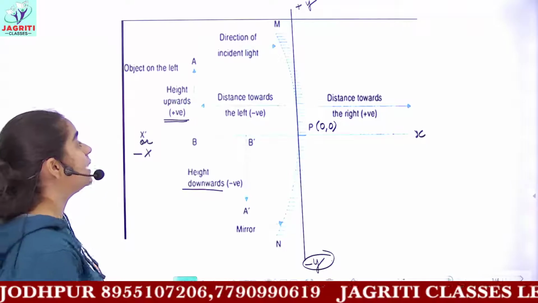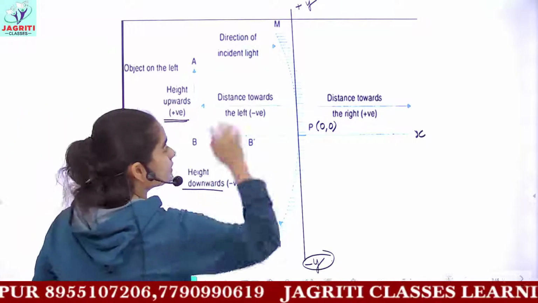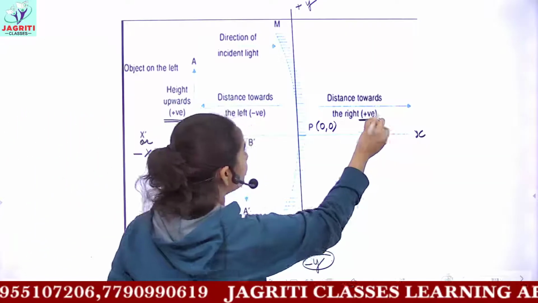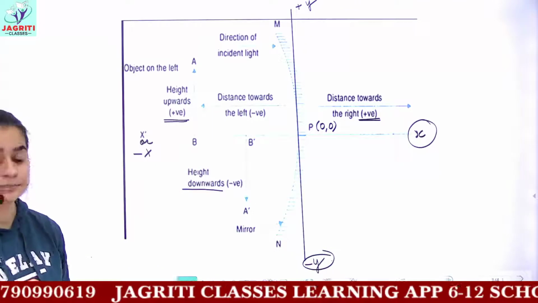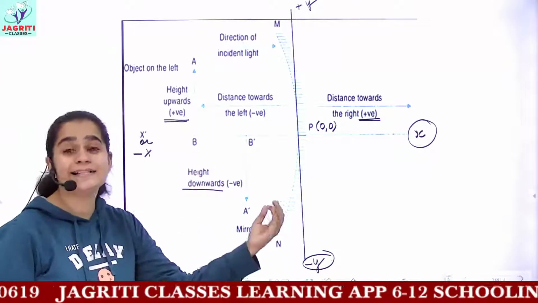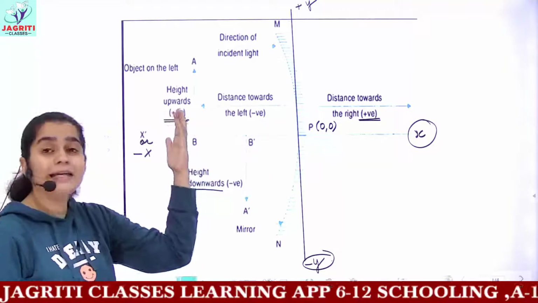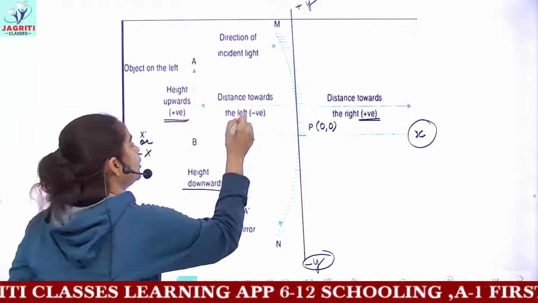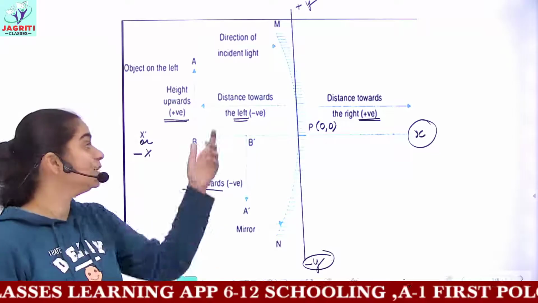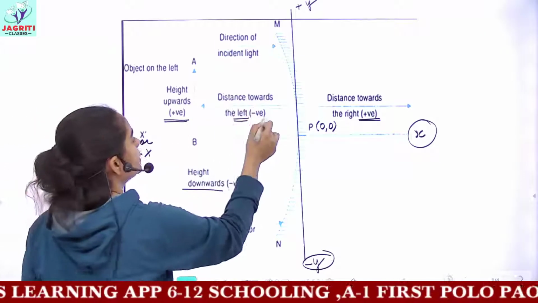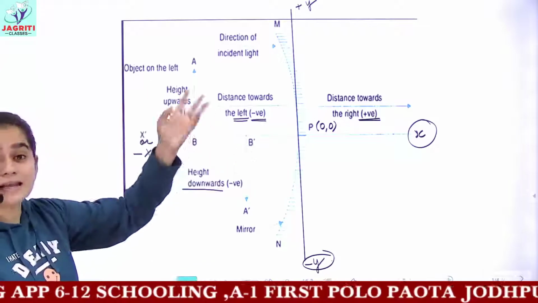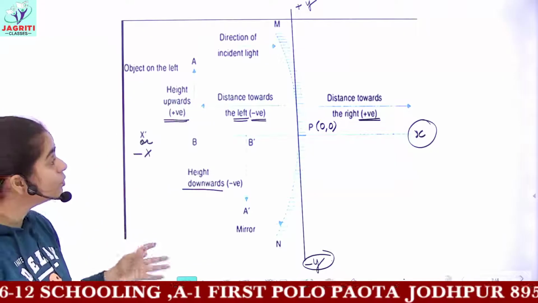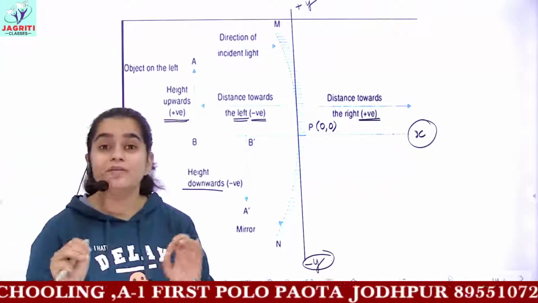Then every distance which is measured towards the right is considered positive because these distances are pointing towards the positive x-axis. Whereas all the distances which you measure behind or to the back side, or more appropriately to the left, distances measured towards the left are considered to be negative. So this is the sign convention which you are going to use for both concave and convex mirror.